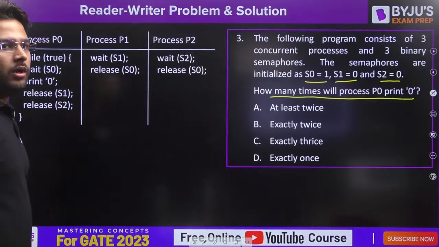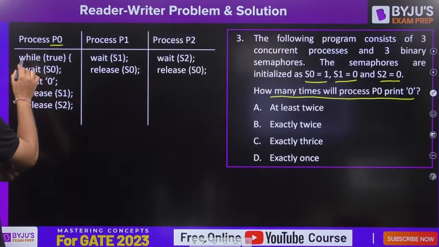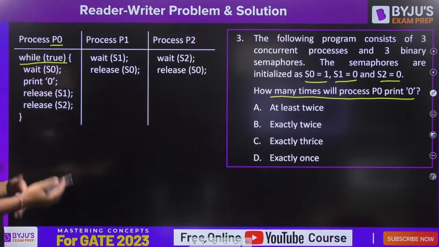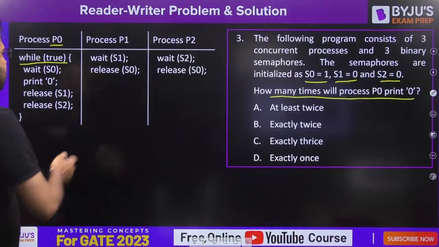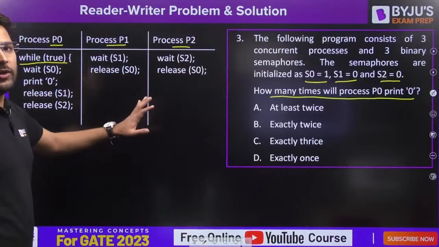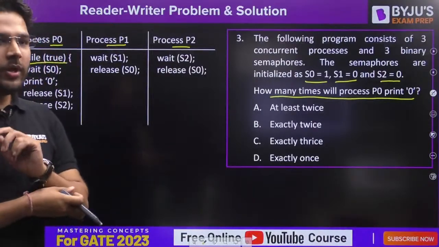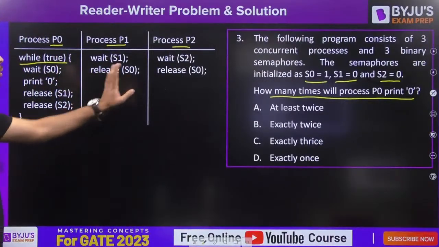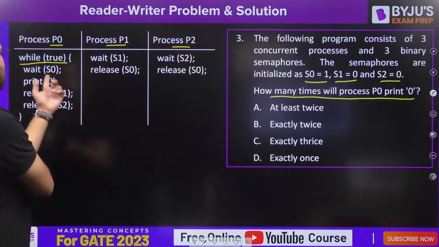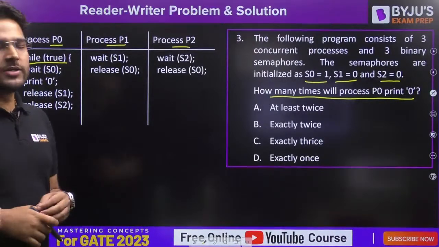One thing you need to pay attention to here is that the P0 process has this while loop. That means it can execute again and again. But the P1 process and P2 process do not have any while loop. That means they can execute only once, because they are not inside a while true. P0 is inside while true, so it can execute as many times as possible.